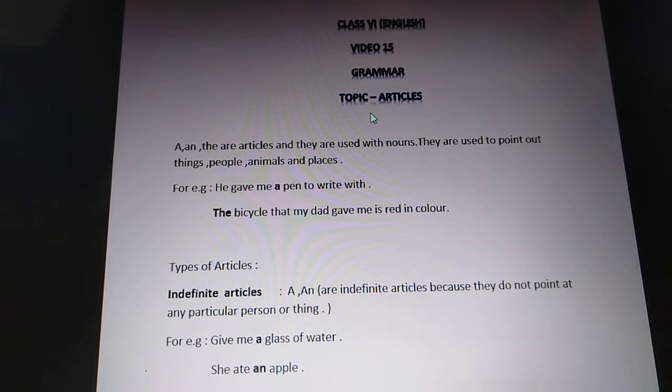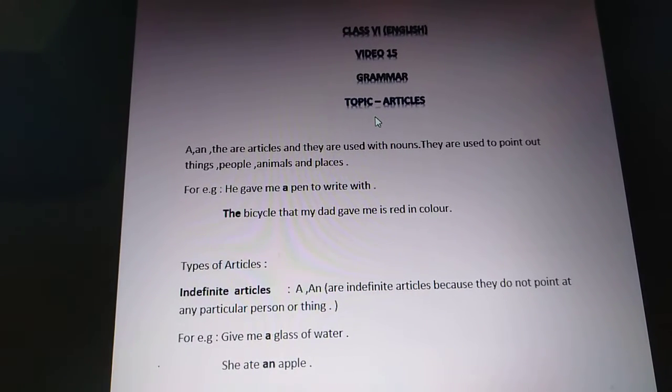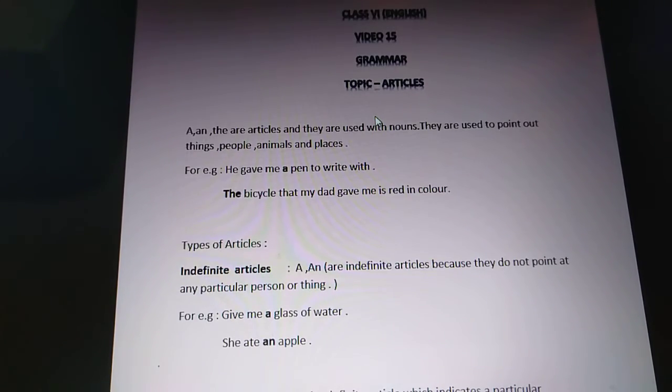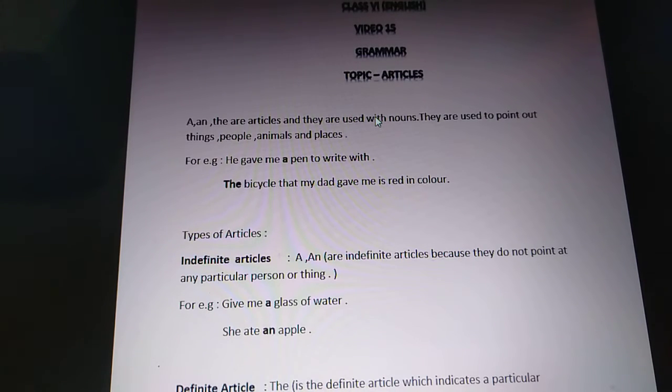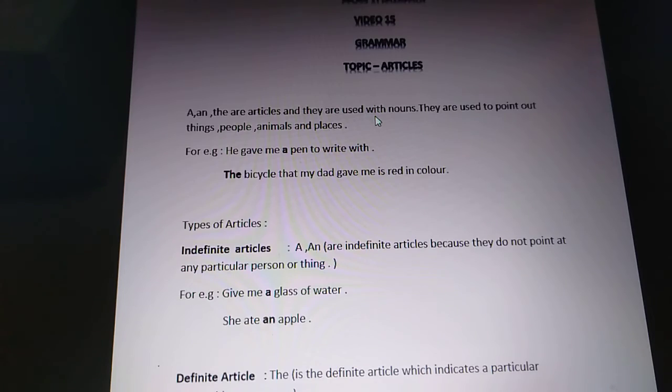So what are indefinite articles? Indefinite articles are a and an. And why are they indefinite articles? When we say indefinite articles, they do not point out any particular person or thing. That is why they are called indefinite articles. Like if I say give me a glass of water, so a glass of water can be any. You can give me any glass in which you can pour the water. Next I say she ate an apple. So an apple, it can be any apple which you are giving me. So that is why they are indefinite articles.